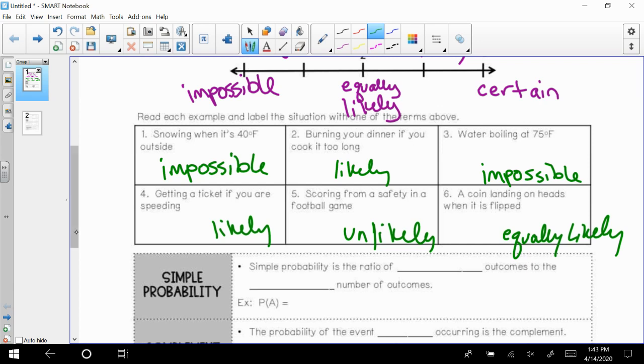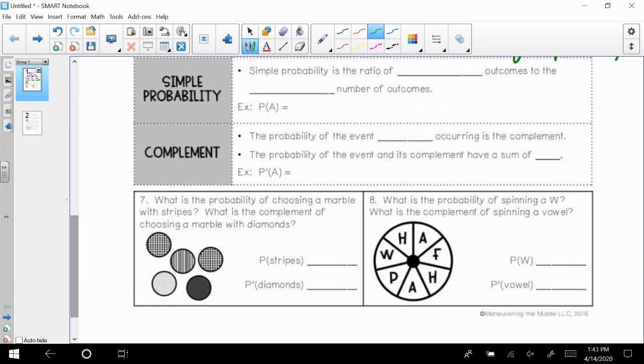All right. So simple probability is the ratio of successful outcomes to the total number of outcomes. We write that ratio as a fraction. So down here in the example where it says P and then parentheses A, that just means what's the probability of, and then whatever A is, what's the probability of that happening?